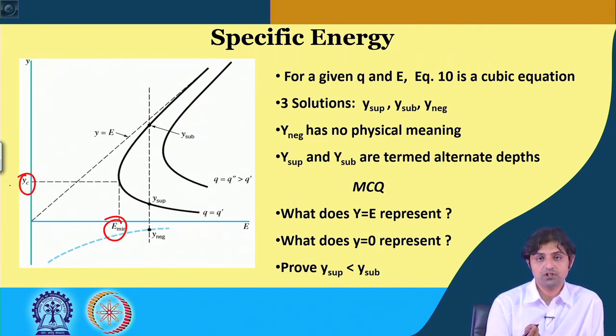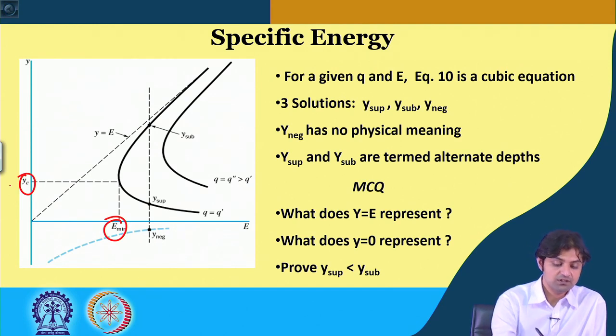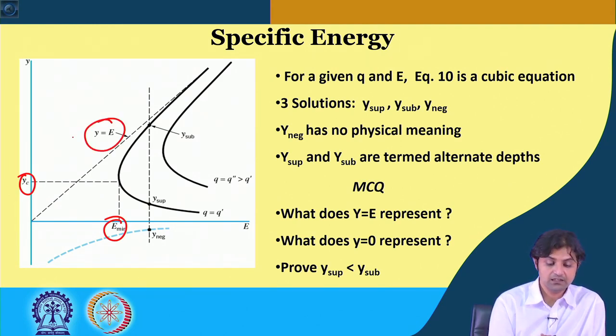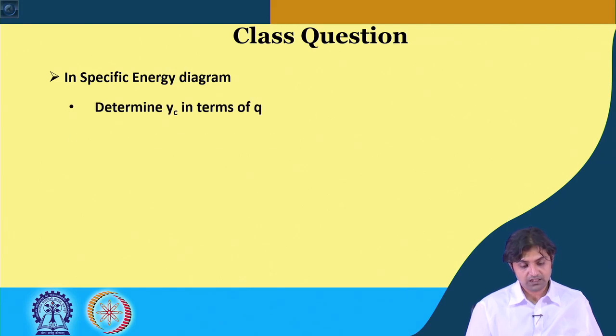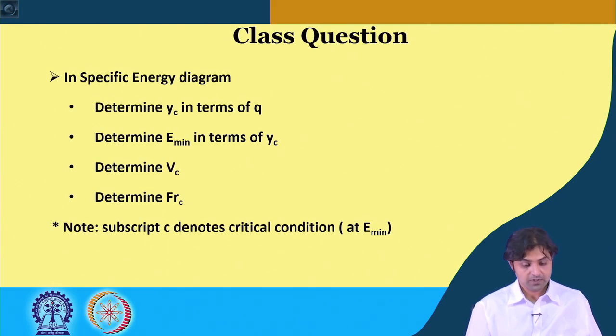So, this should correspond to critical flow depth, this is y is equal to E and things like that. Okay. So, we are going to solve this question, look at the question once again. Determine y c in terms of small q, determine E min in terms of y c, determine v c, and determine Froude number at critical depth. So, everything is about critical depth.